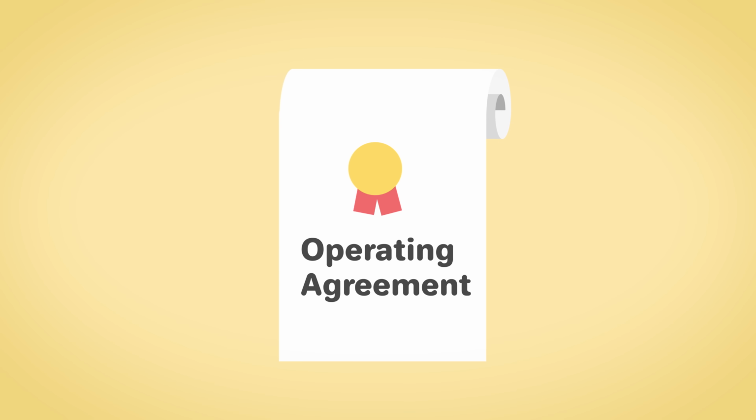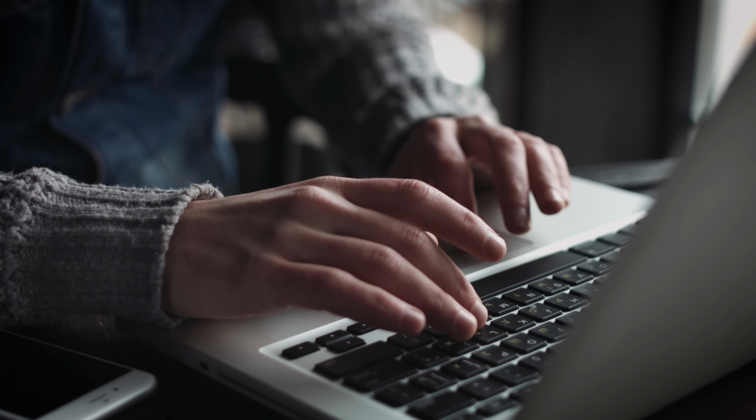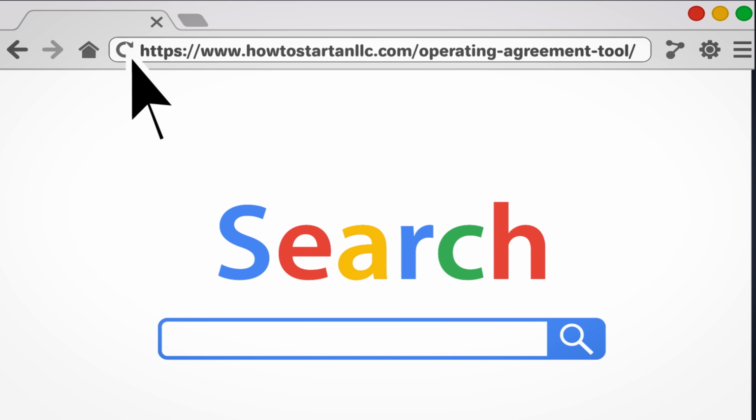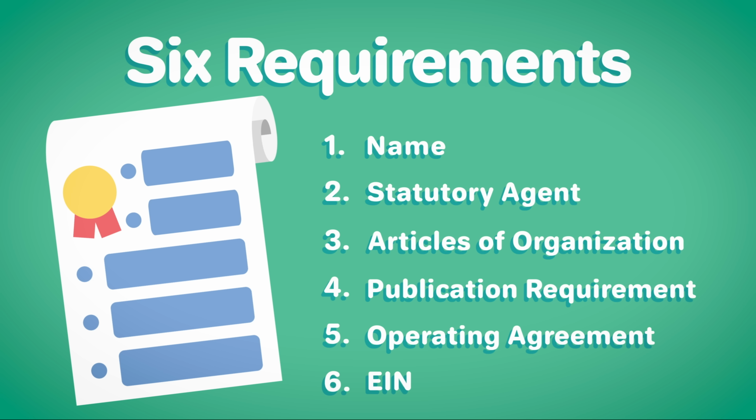An operating agreement is an internal document. It does not need to be filed with the state. However, it should be updated every time there is a change in membership or management at the company. You can download a free sample operating agreement or create a custom one using our free operating agreement tool at howtostartanllc.com. 6. Obtain an EIN.